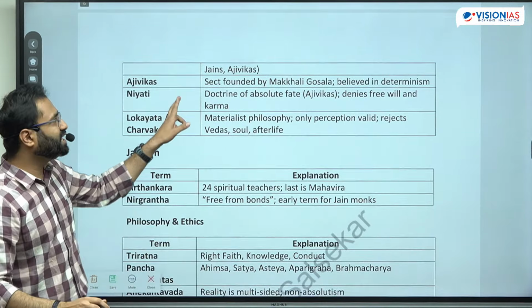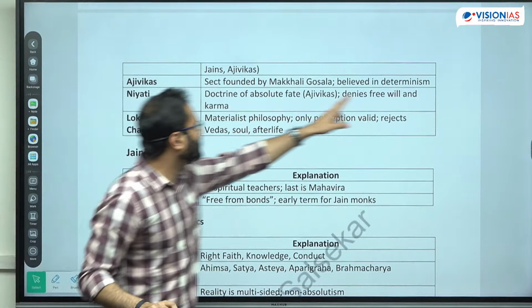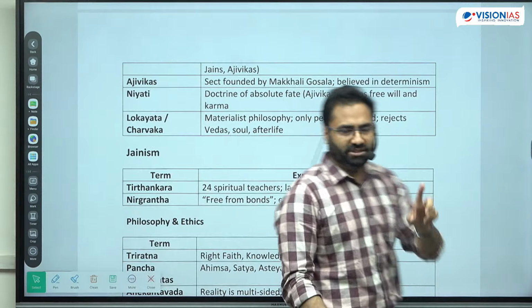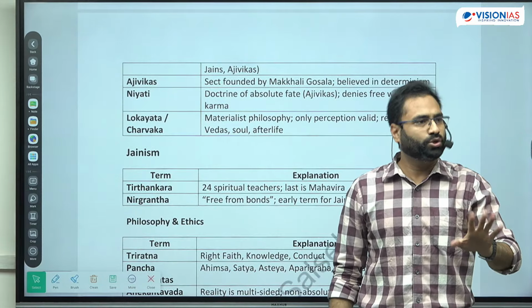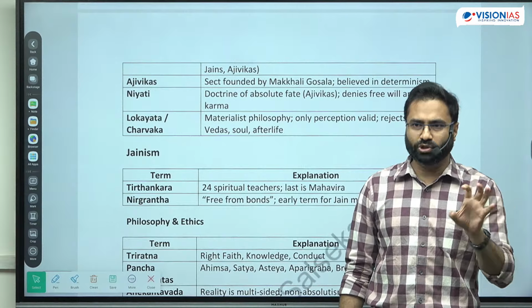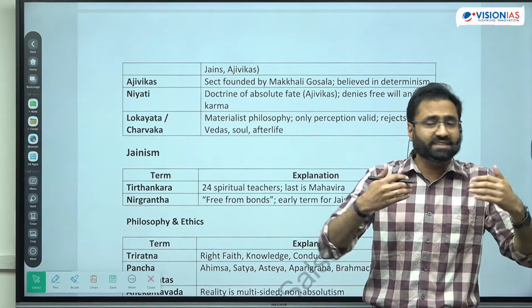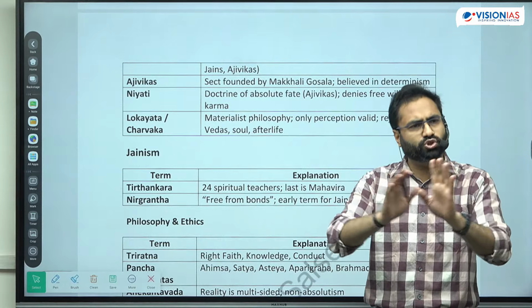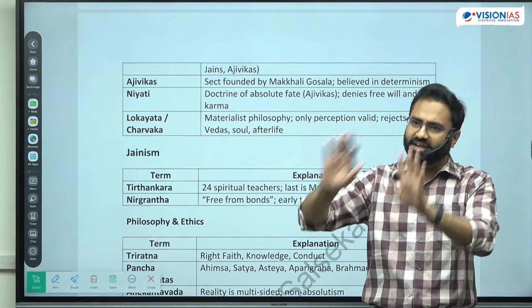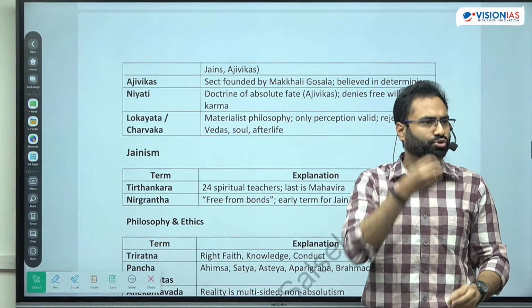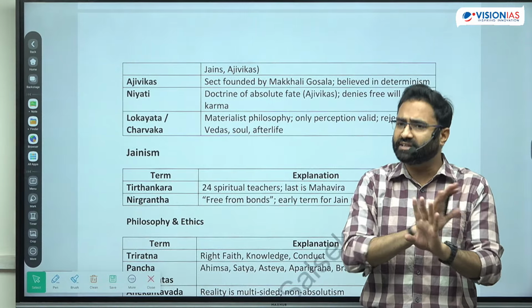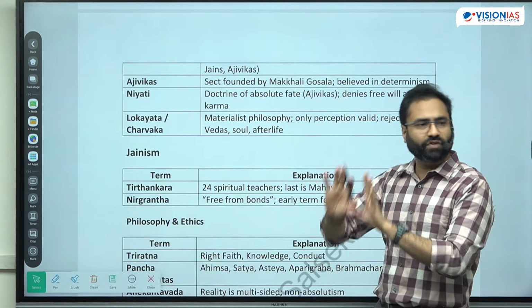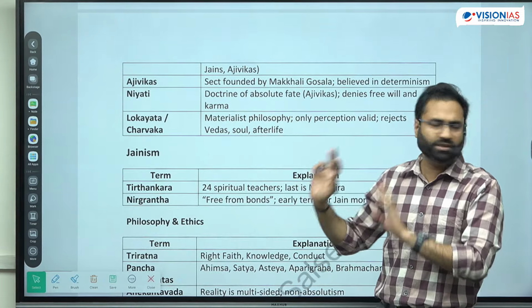Now, Ajivikas believed in one such philosophy which is known as determinism or niyati. What is niyati? Means, जो होना है वो होगा. You can't do anything. है ना? जो बोलते हैं ना कि we believe in fate. So they say कि when we can't do anything, when we can't change, so let's assume कि जो होगा हमारे साथ, that is already destined. You can't change it through your action, through your deed. Anything you can't change. So that is the determinism, niyati, जो कि absolute fate है. So Ajivikas used to believe in this particular thing.